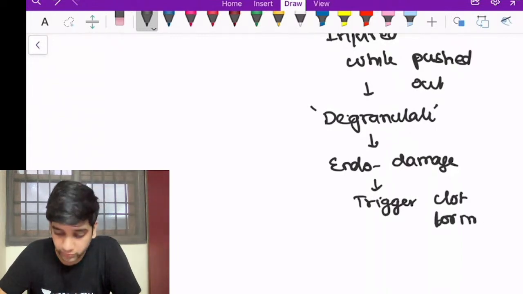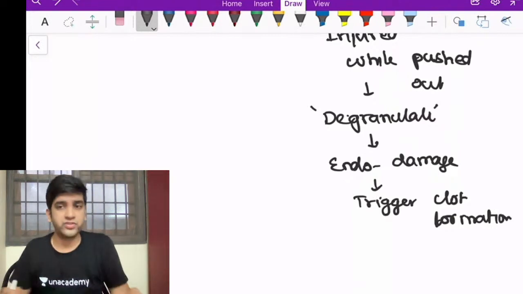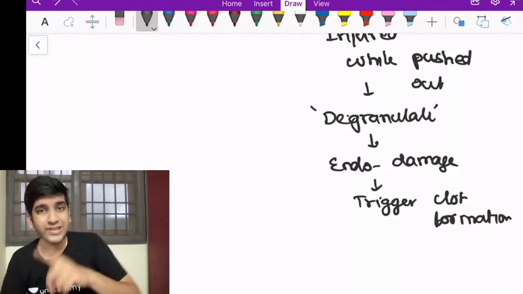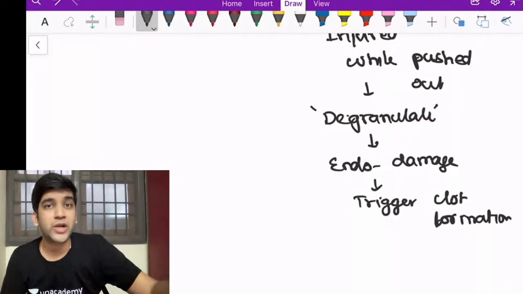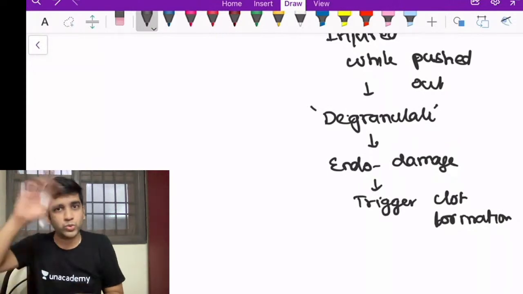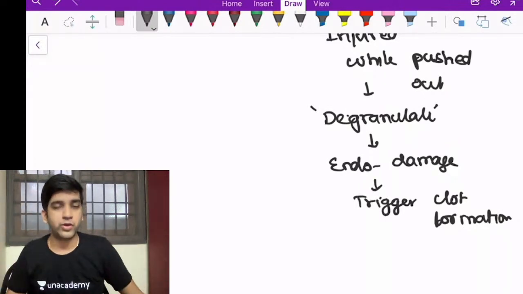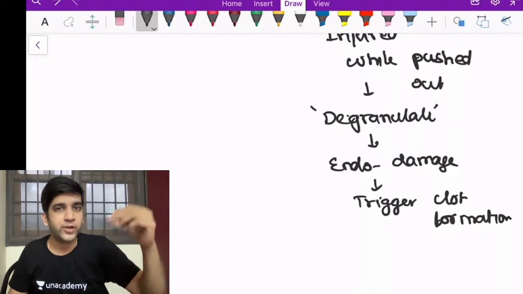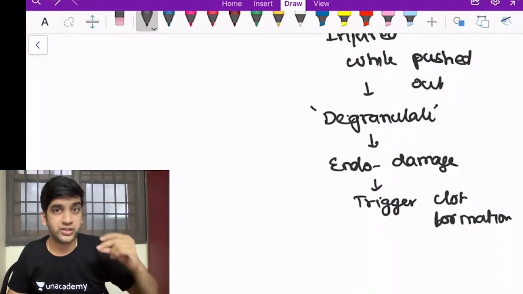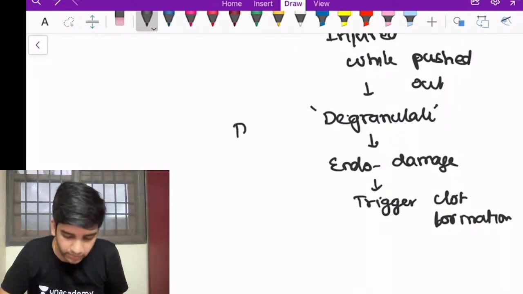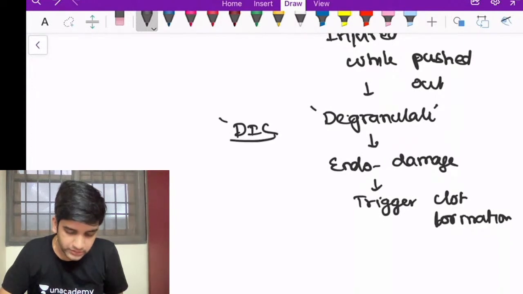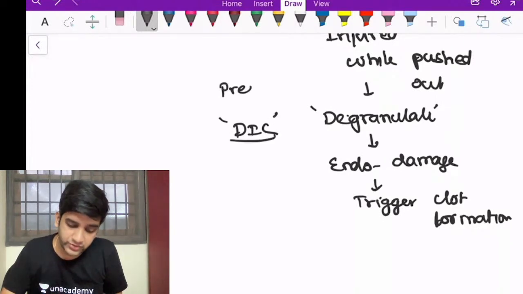This is a major problem for me, right? It's just granules of neutrophils. They're going to trigger clot formation. Once they trigger clot formation, it is not in one particular area. The granules or the WBCs roam all around my body. So in different parts of the body, they're going to cause endothelial damage and trigger clot formation. This will end up in DIC. The patients might present with DIC, right?